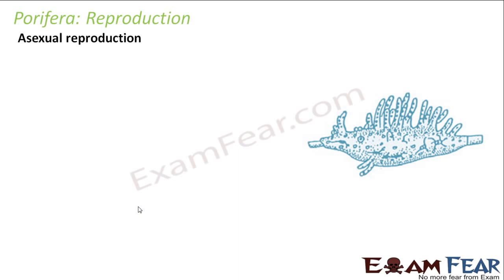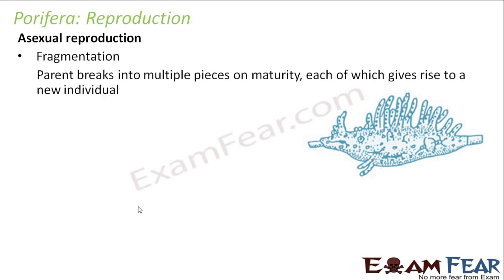If you talk about asexual reproduction, it happens by fragmentation. We all know what is fragmentation. What happens in fragmentation? The parent breaks into multiple pieces on maturity, each of which gives rise to a new organism. So it is like when a parent becomes mature, it will break itself into some 2-3 pieces, and each of those pieces will give rise to a new organism. So that is how porifera reproduce asexually.